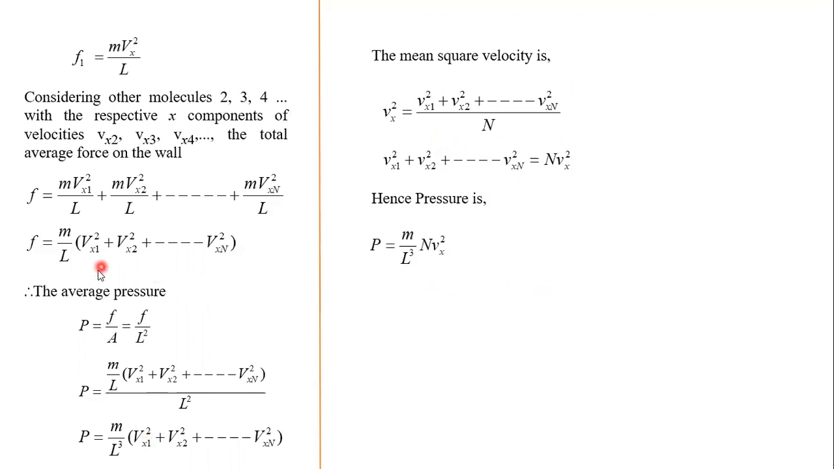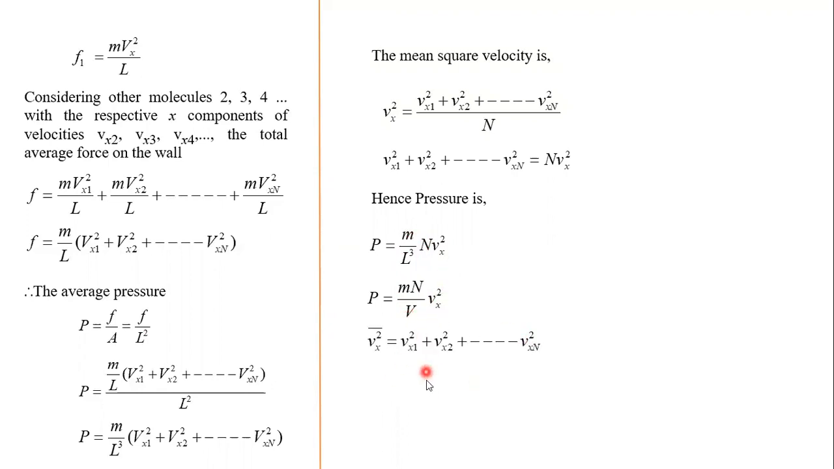Hence pressure is given by this formula, m by L cube into n Vx square. So here m, we rearrange the term and write here, and this L cube is the volume that we substitute here.